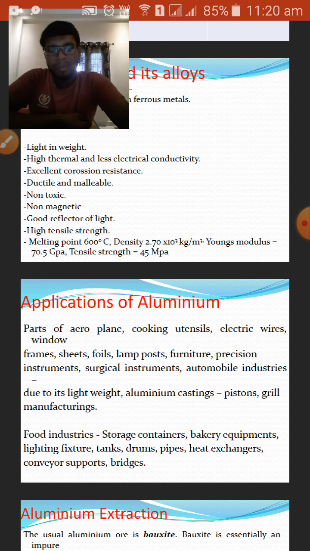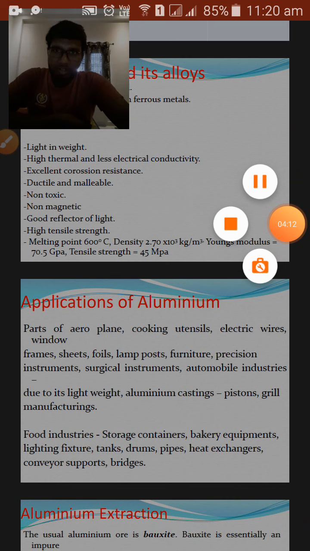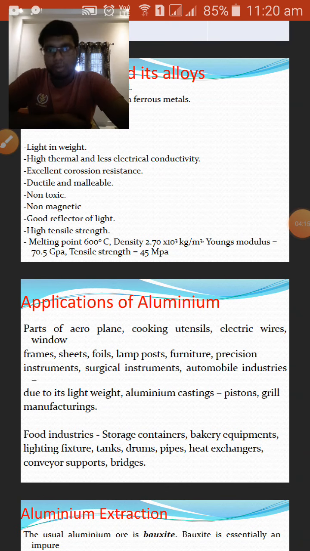So it is ductile and malleable. As I explained in my previous video of copper and its alloys, ductility is a property of a metal which can be drawn into thin wires, and malleability is the property of a metal which can be drawn into thin sheets. So this metal can be drawn into thin wires as well as thin sheets. It is ductile in nature and also malleable in nature.